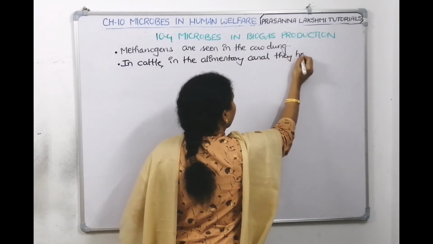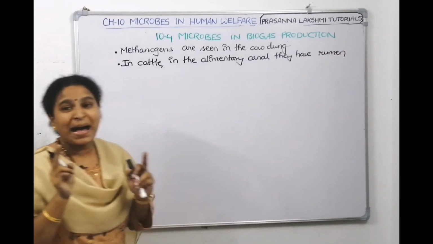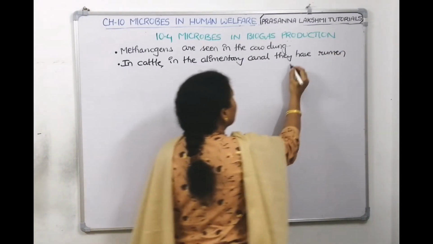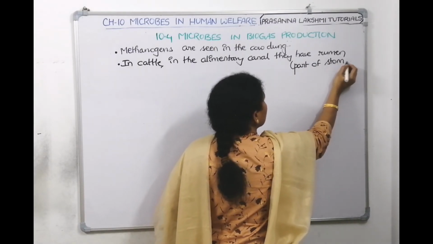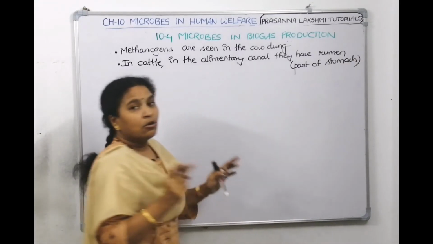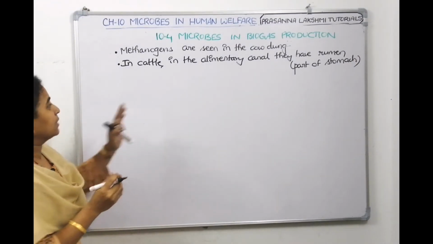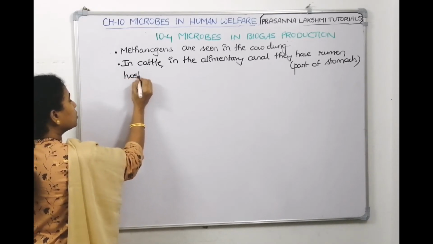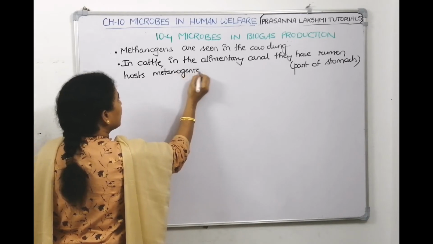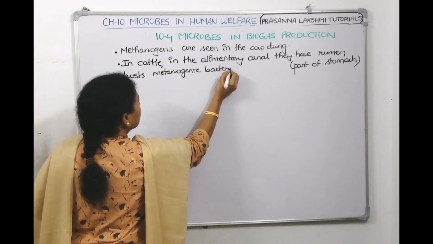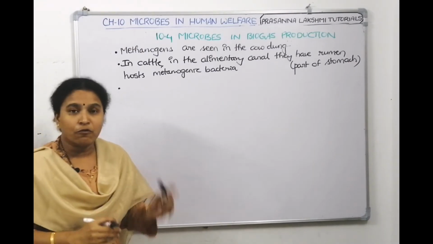So, in cattle, in the alimentary canal, they have rumen. Children, what is rumen? It is a part of the stomach. Rumen is part of stomach. Now, this rumen hosts methanogenic bacteria. It gives space for methanogenic bacteria. In the rumen, methanogenic bacteria will be there and they help in production of gobar gas.